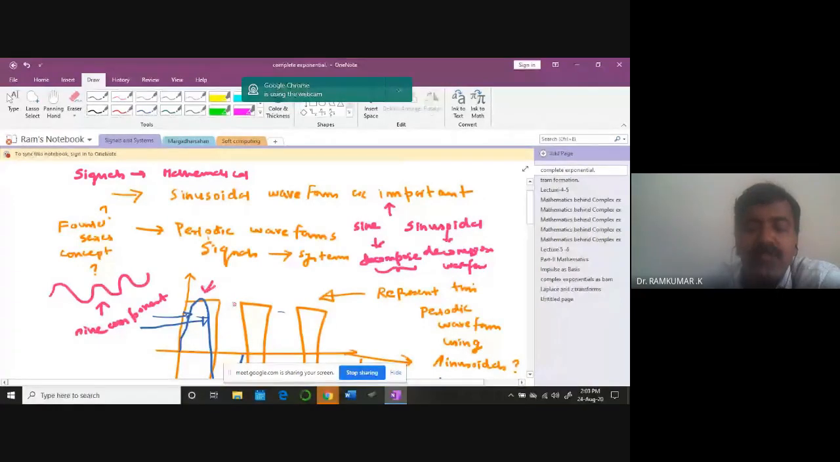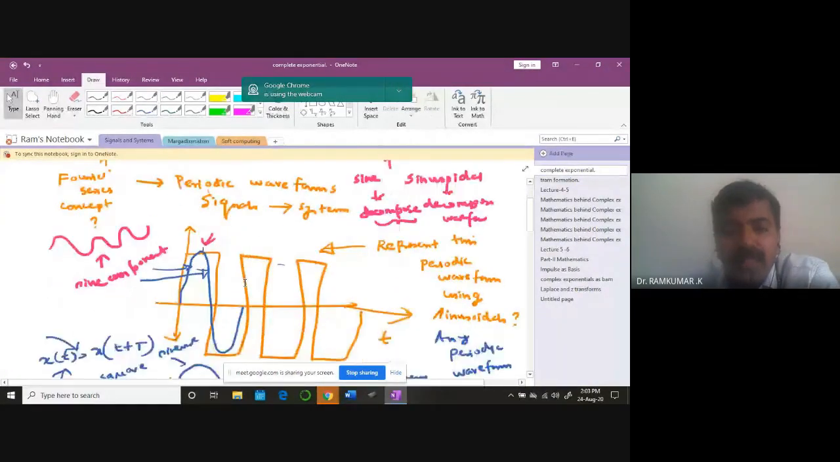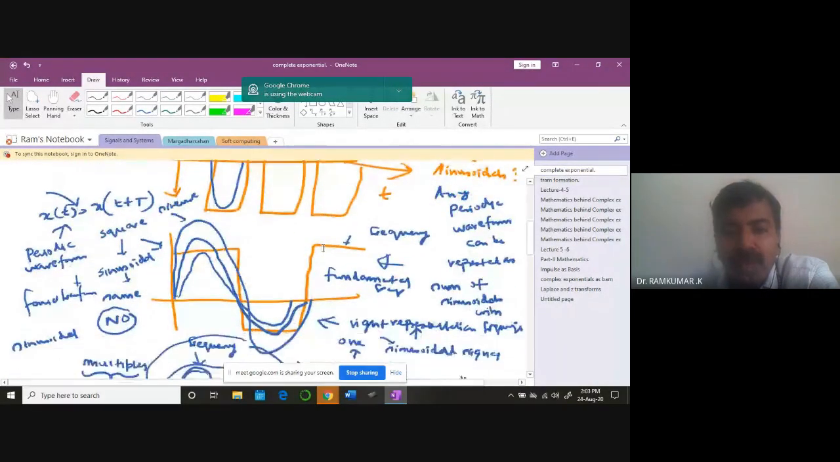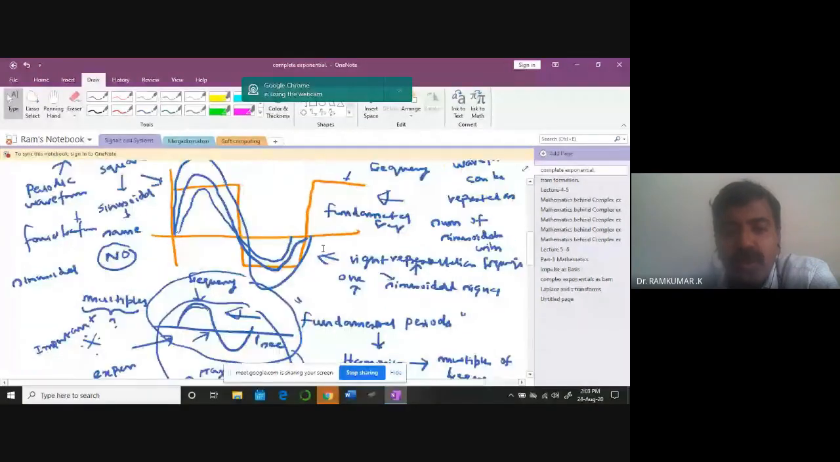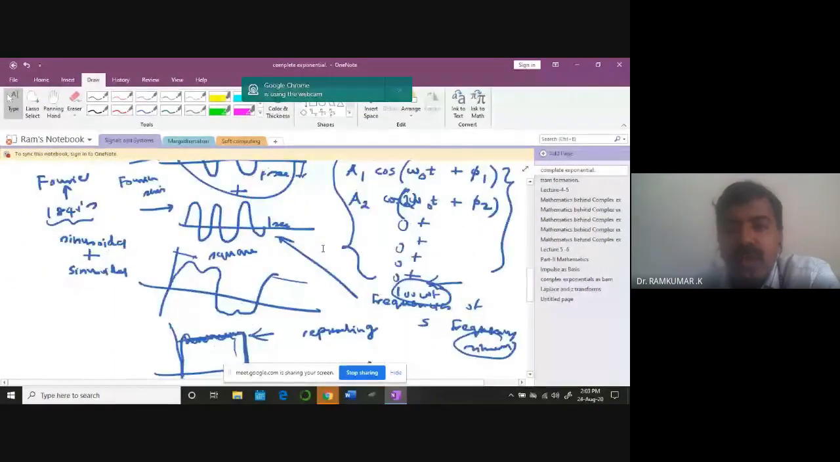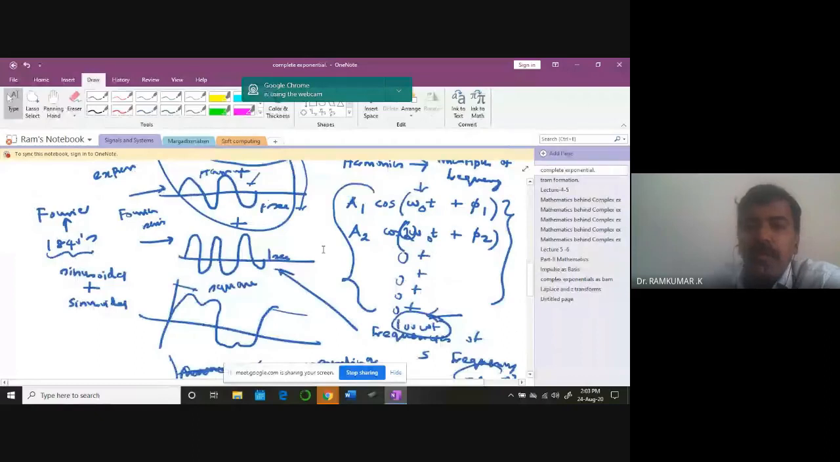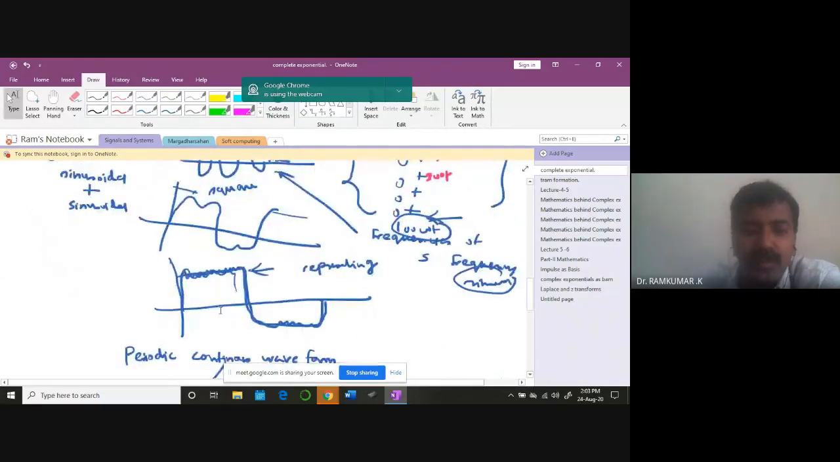For example, a square waveform can be represented with sine waveforms, but with one sine it is not feasible. So you go in for harmonics. You add omega naught t, 2 omega naught t, 3 omega naught t. You add all those signals with the amplitude and the corresponding phase shift. Finally, you will end up in a signal something like a square waveform. So this is what we learned.